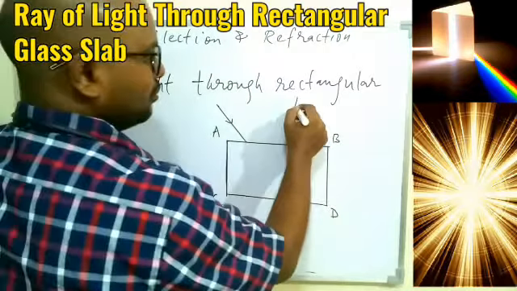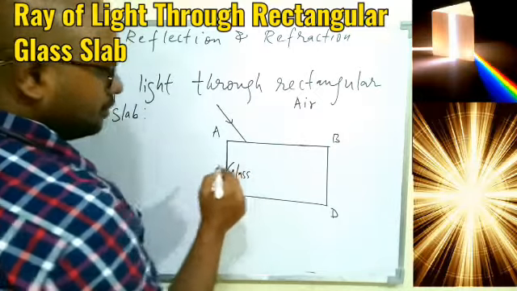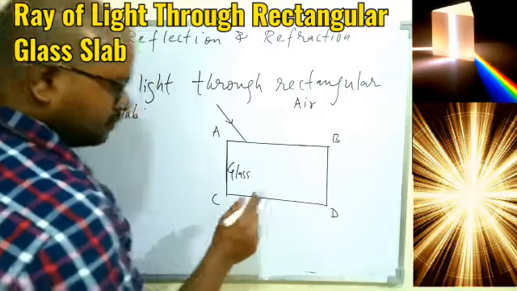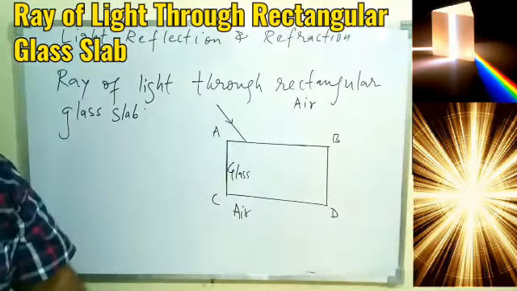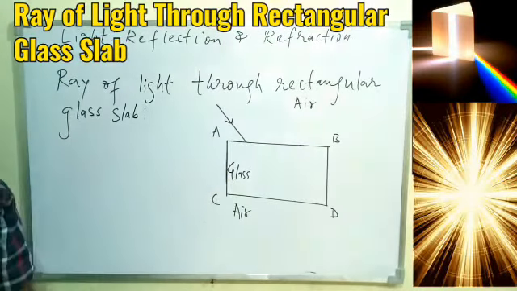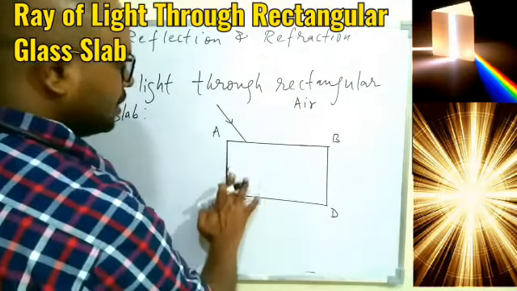So you understood, first the light will be in air, then it will move within the glass, it will pass through the glass, then it will again come back to air. So how many times the medium will change? Air to glass and then glass to air. 2 times the medium will change, so 2 times the direction will be changed of the ray, so 2 times the refraction will take place. Okay, so just remember, this is our glass.